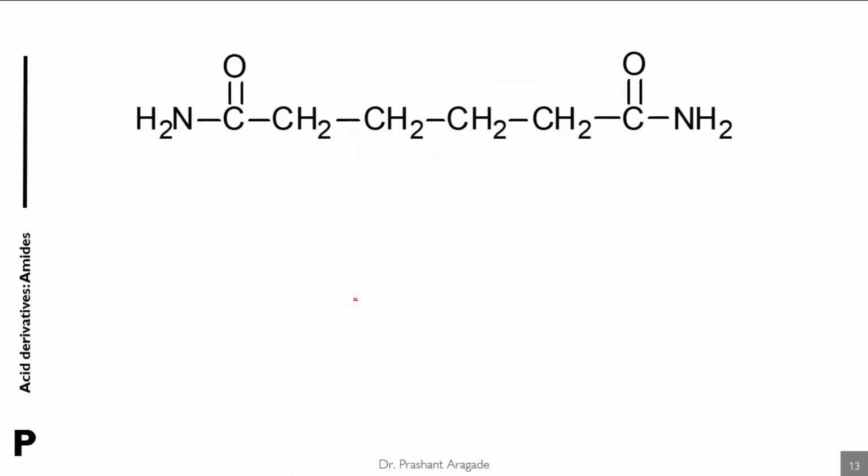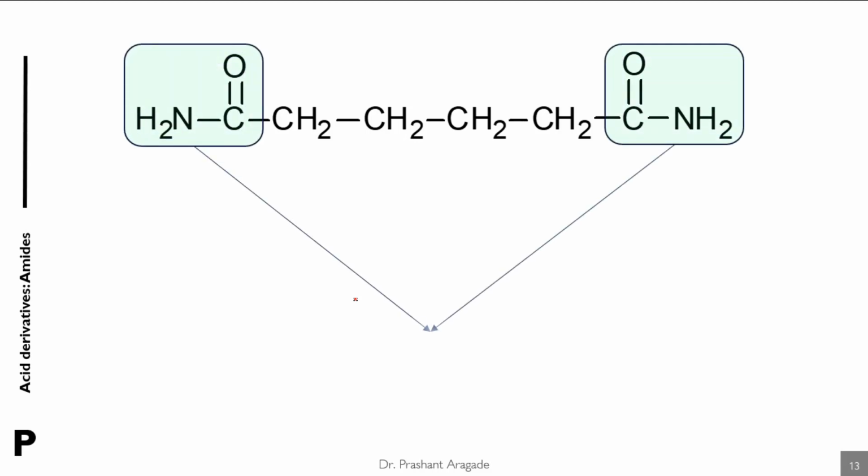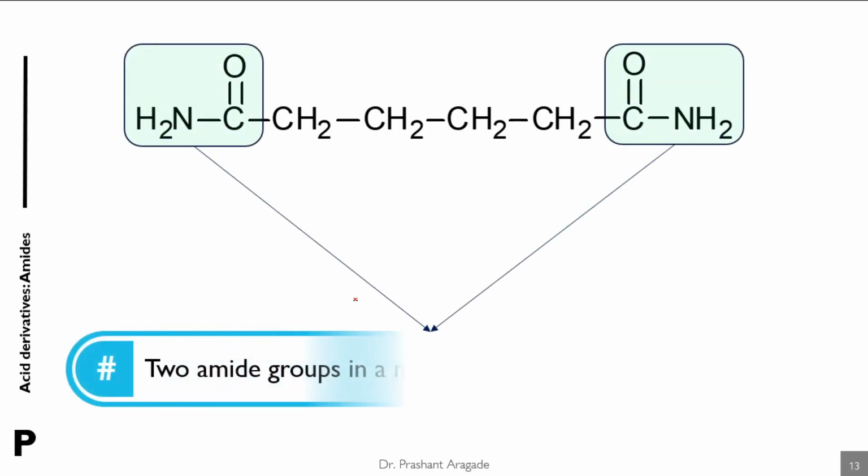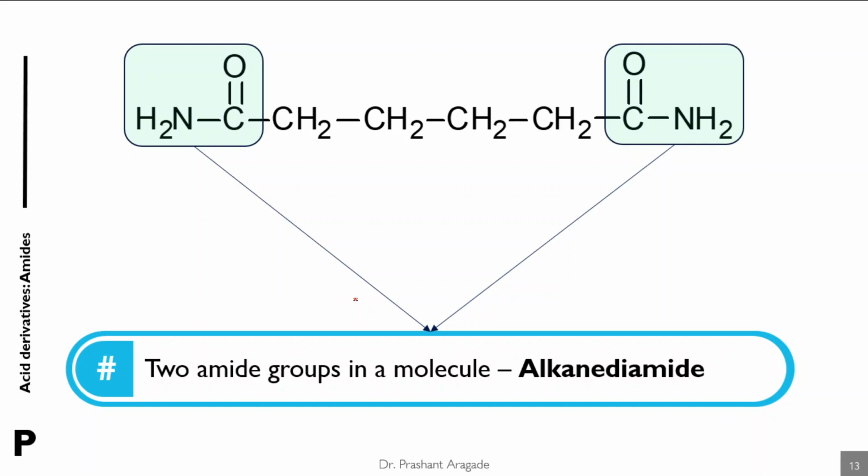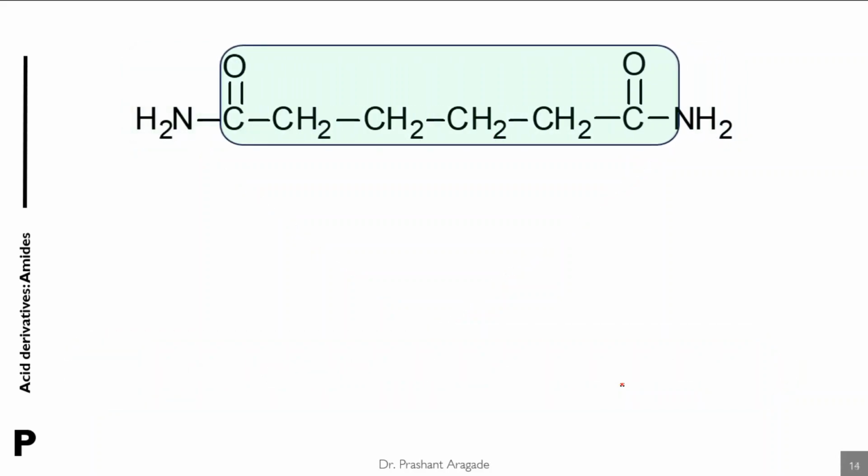Here is another example in which 2 amide functional groups are present. In that case the molecule is named as alkane diamide. Di is used to indicate that such groups are present 2 times. So the name of this compound is like that.